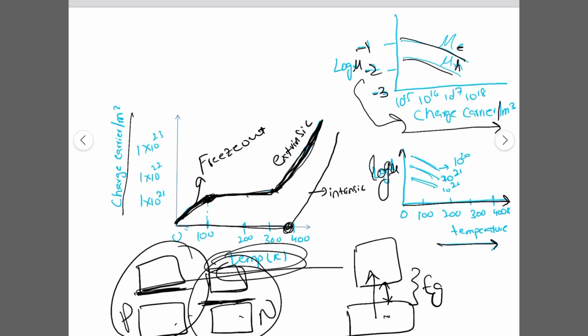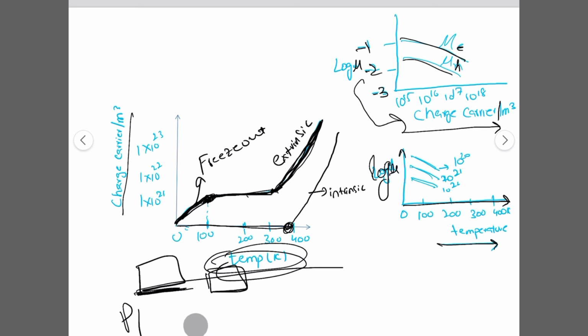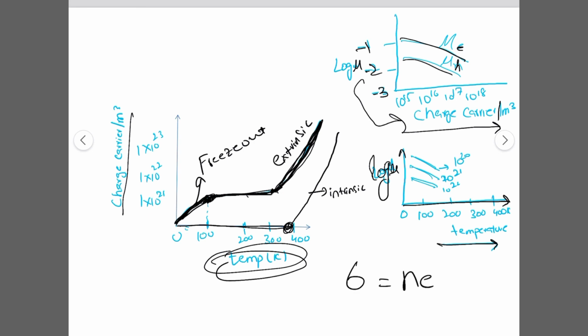Coming to the equation which we discussed before, conductivity is equal to N e mu. The conductivity depends on the mobility and the number of charge carriers per unit volume. We now see that the mobility decreases with the increase of charge carrier concentration, and also with temperature. So at a high temperature this term goes down for semiconductors, but the charge carriers go up.